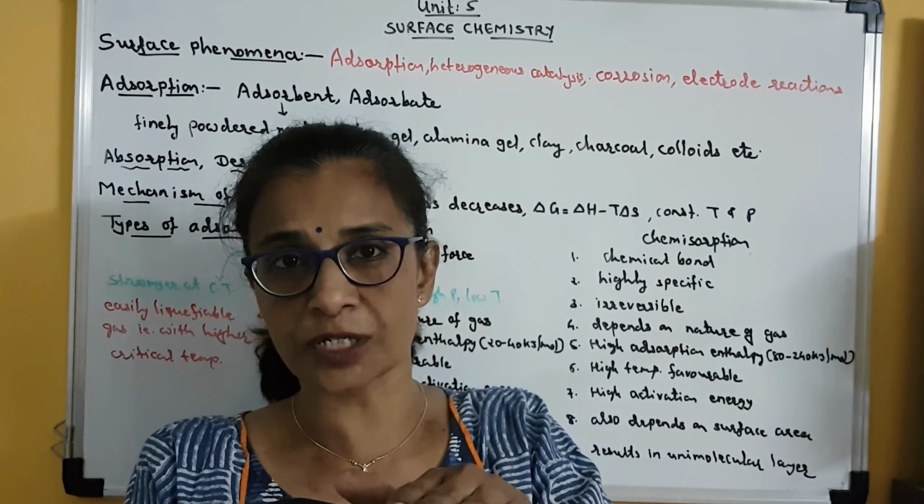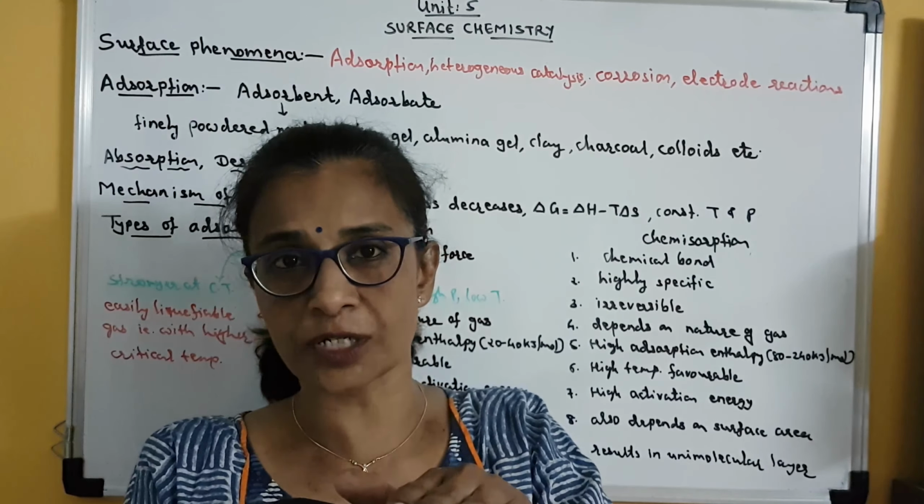If we want adsorption to be continued, then desorption must take place. Clear? It means the adsorbate molecules which are adsorbed on the surface must now be removed from the surface so that further adsorption can take place. Clear? So here we can say the mechanism of adsorption.